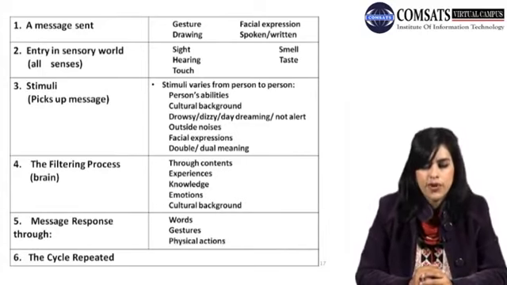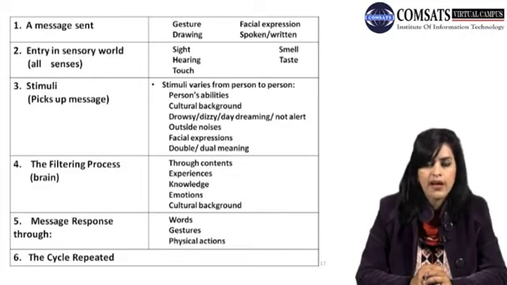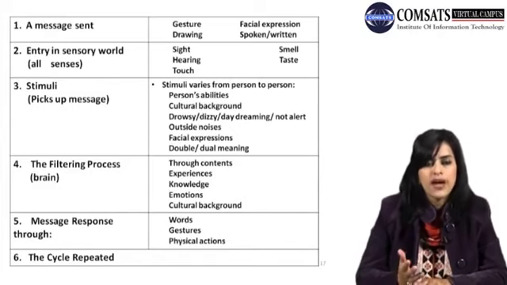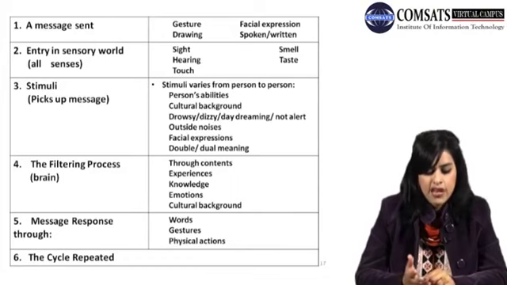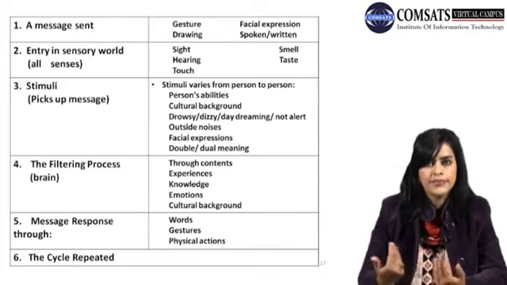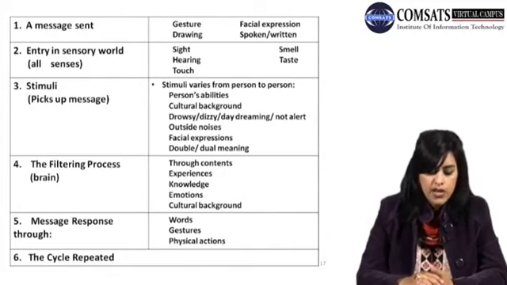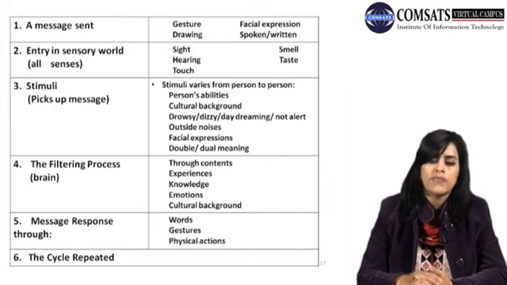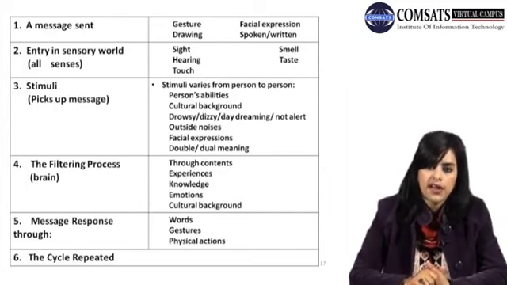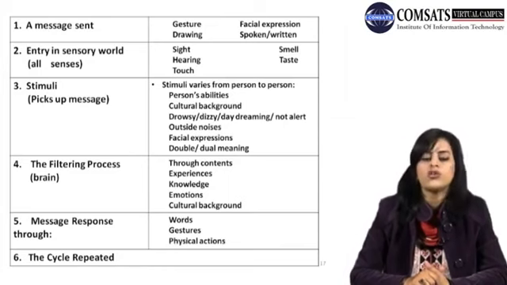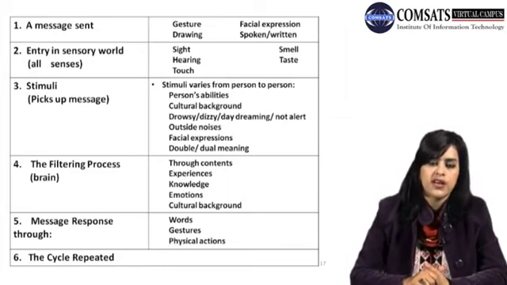Then the filtering process, that is the brain. Now as the stimuli has received the information, the filtering process in the brain will begin. That will be through the contents and experiences and the knowledge and the emotions and the cultural background that you have. You filter that message according to your background information, whatsoever scenario you are coming from. Then you respond to the message through words, gestures, or physical actions.